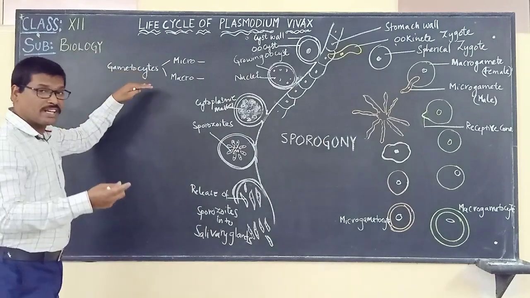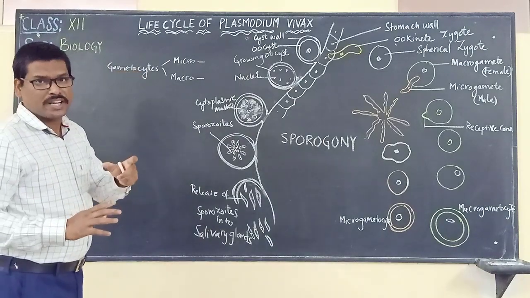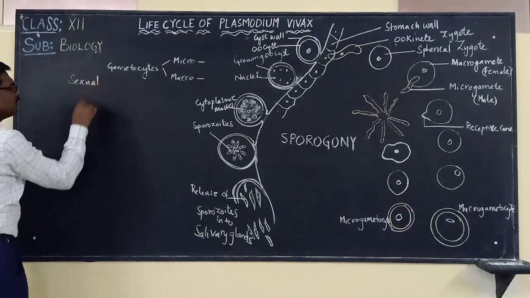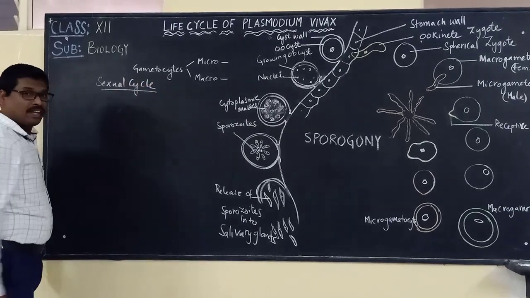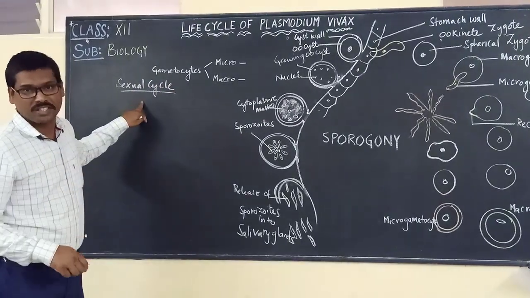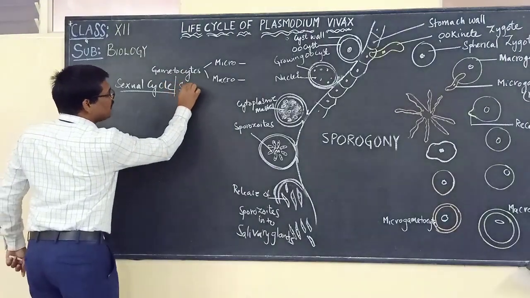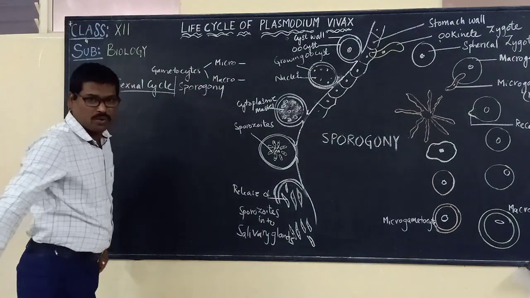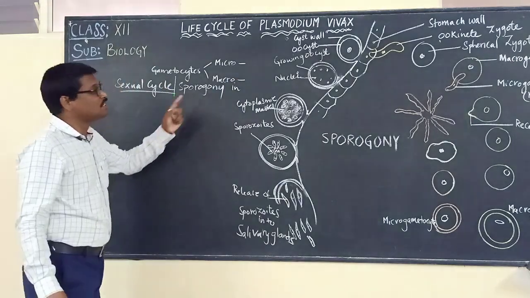So this is what we studied in the previous video. Now we are going to discuss the sexual life cycle that is taking place in the mosquito. That's why this is also called sporogony. In which one is it taking place? In the female Anopheles mosquito.